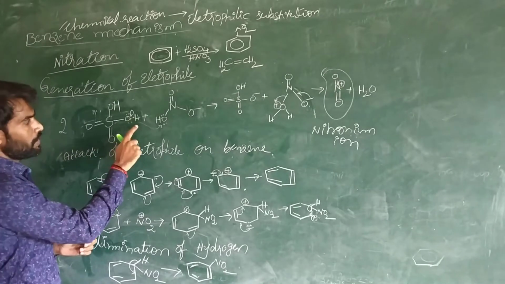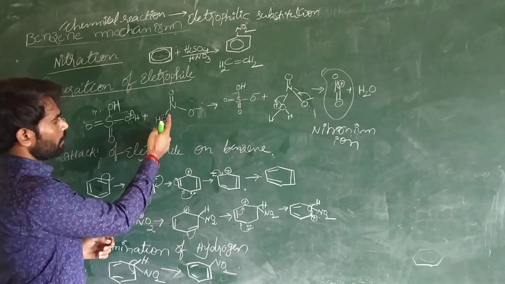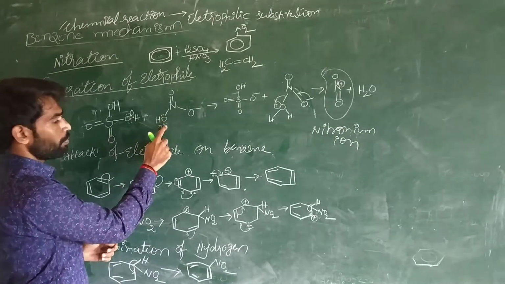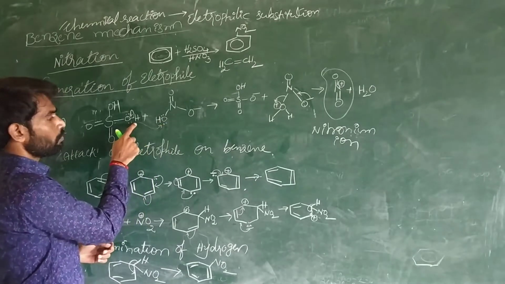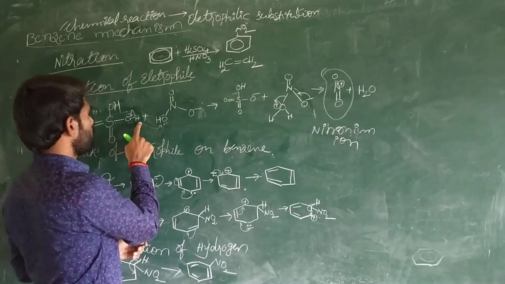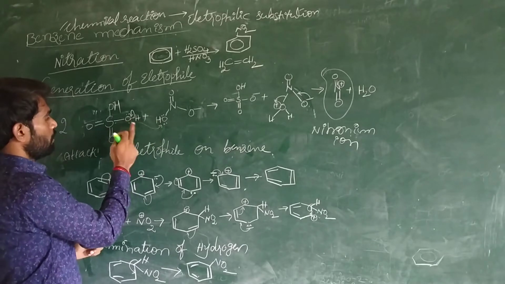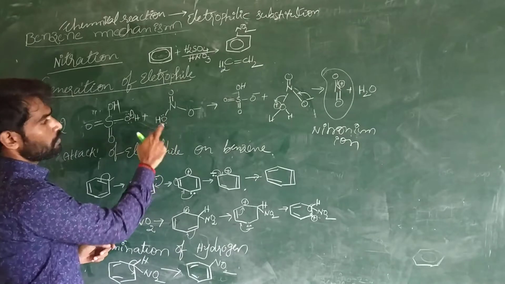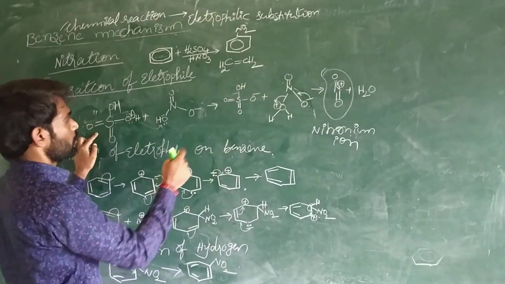That liberated proton attaches to the hydroxyl group of nitric acid, because oxygen has two lone pairs, and one lone pair is used to make a bond with the hydrogen atom. So a new bond is formed between the oxygen and hydrogen, and finally we get HSO4 minus.